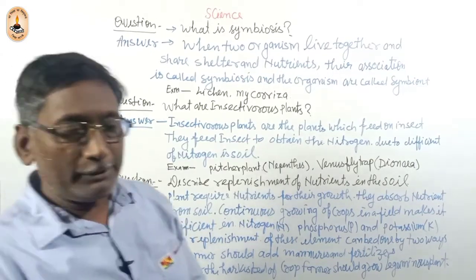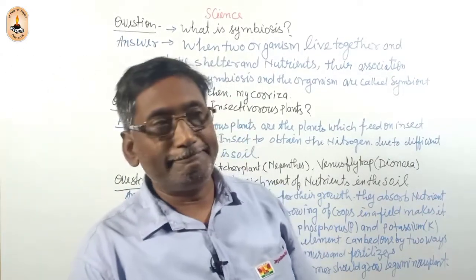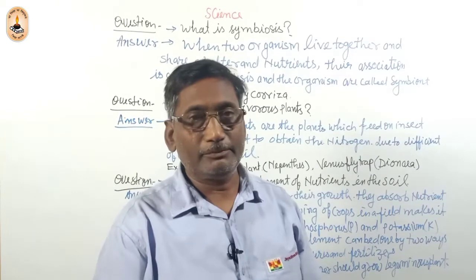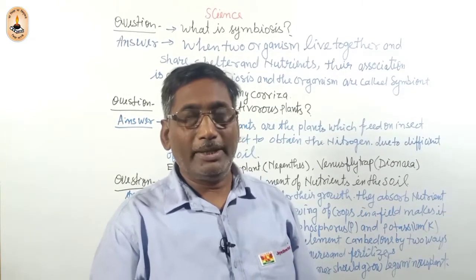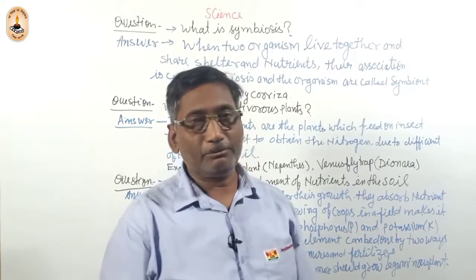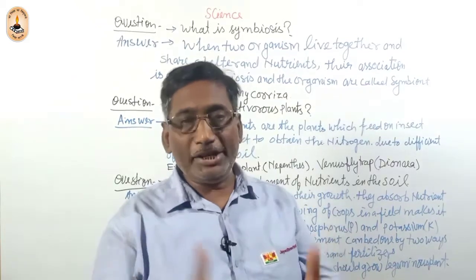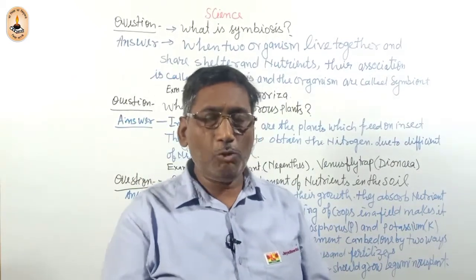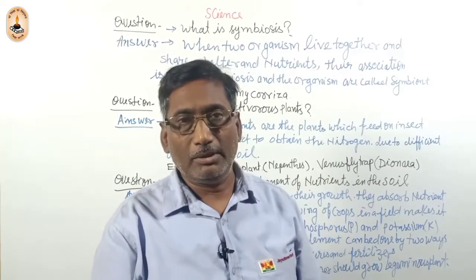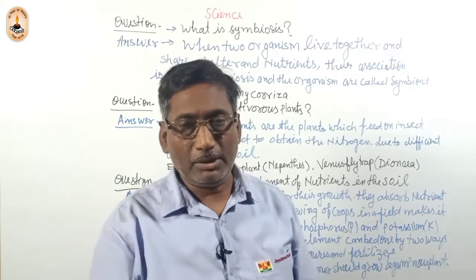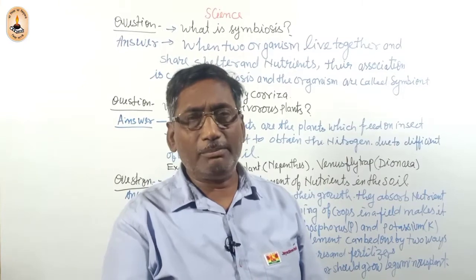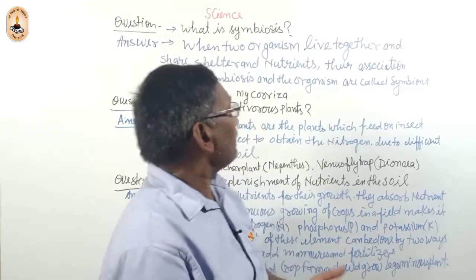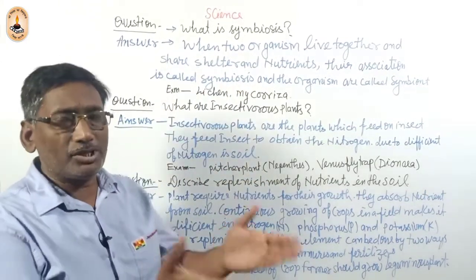Symbiosis is a type of living life. In symbiosis, two organisms live together. You can say, what do you mean by symbiosis? What do you understand by symbiosis?